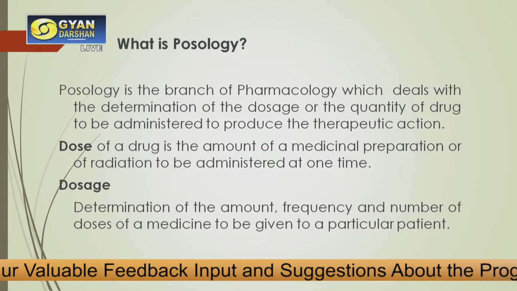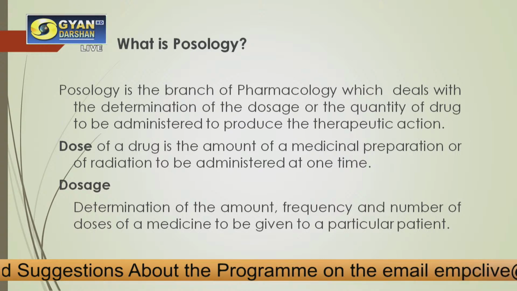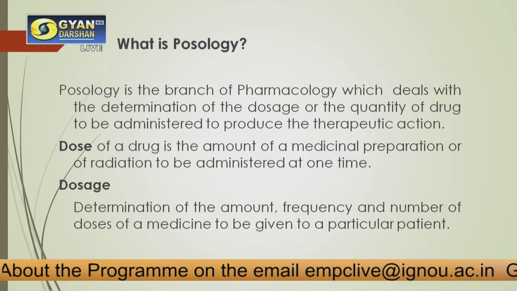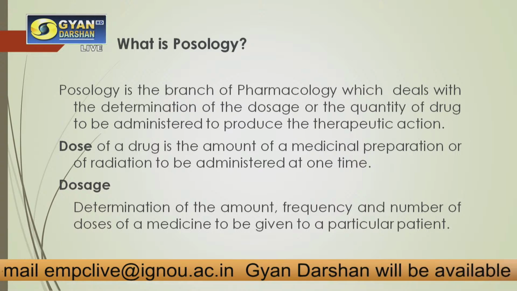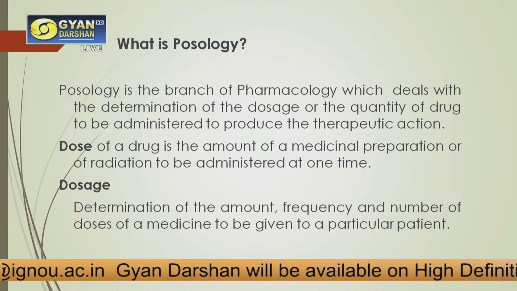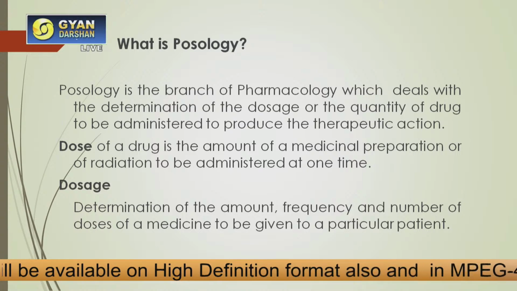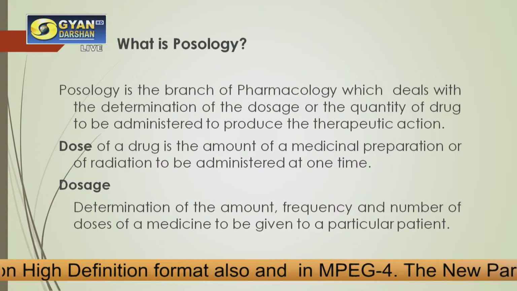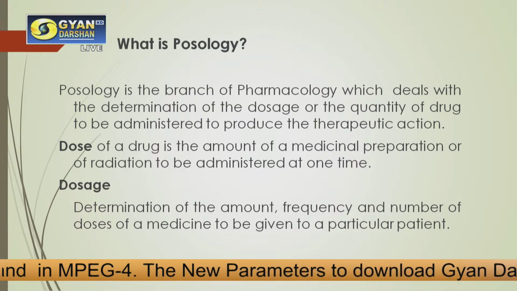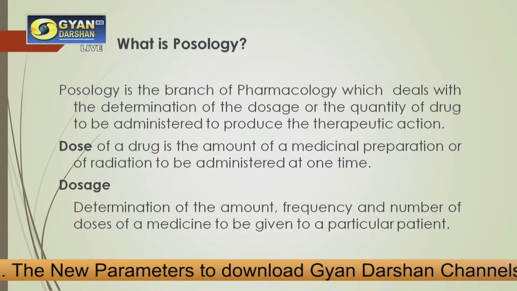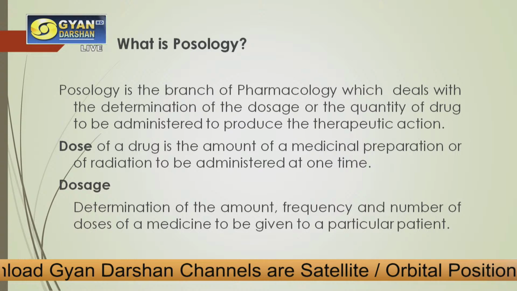What is posology? Posology is a branch of pharmacology in which we determine the dosage, or we calculate the amount or quantity of dose of any drug which is to be given to any individual, be it an adult, a child or a small infant, and accordingly we calculate the amount of drug which can be delivered into the body to produce its therapeutic action.